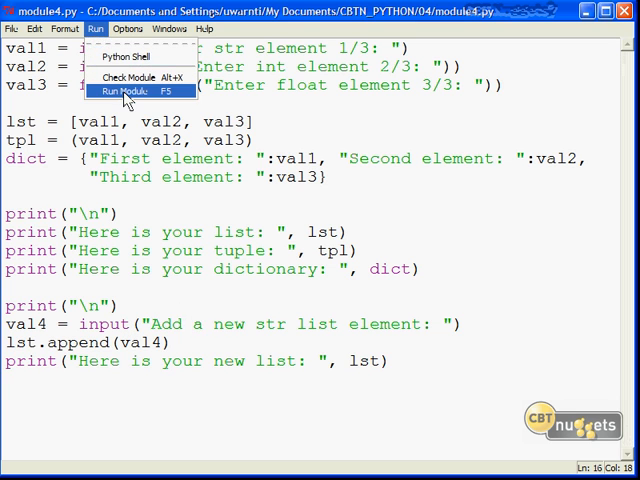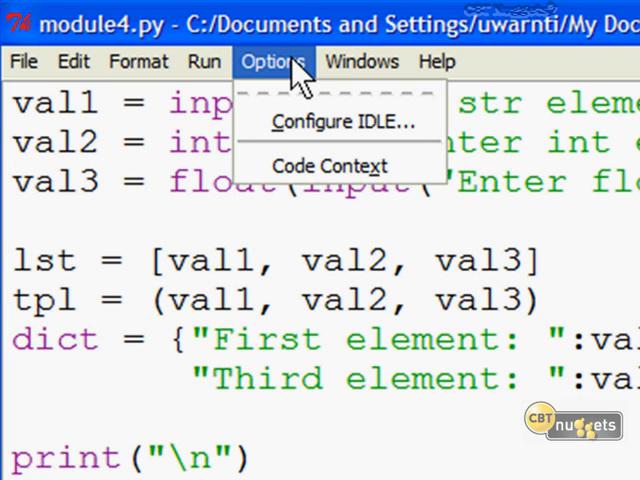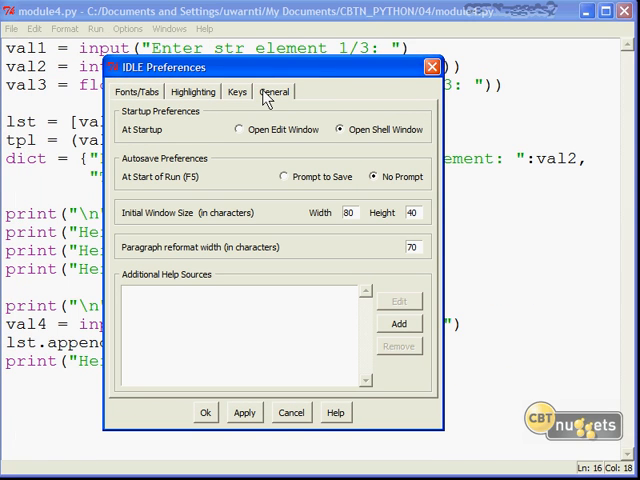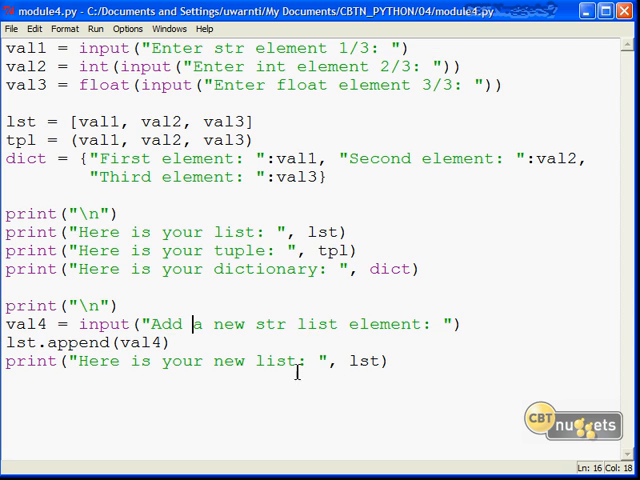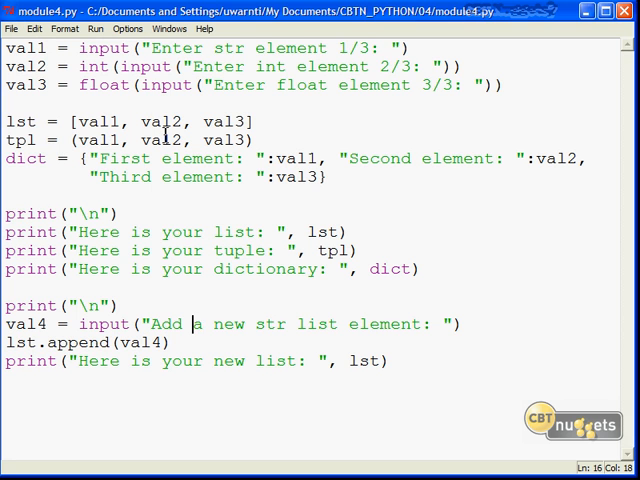So let's go to run module. You'll notice also, let me pause here for a moment, that you can use the F5 key to run your code. And by default, you'll always be prompted to save your work before the modules run. That can get annoying sometimes, so to turn that behavior off, you can open up Options, Configure Idle, and then on the General page, Autosave Preferences, you can switch that from prompt to save to no prompt. That can make things faster. But certainly, I tend to use Control-S habitually anyway.